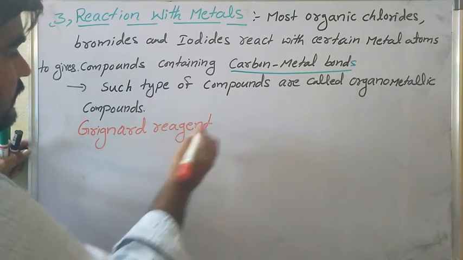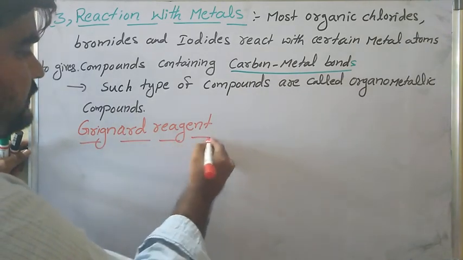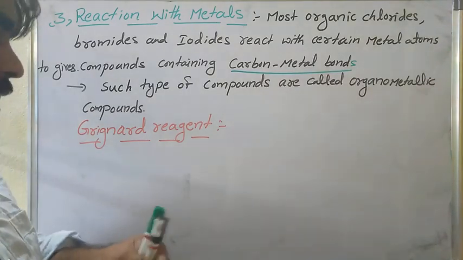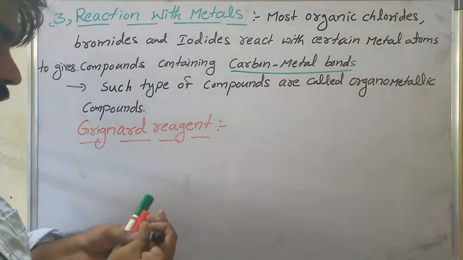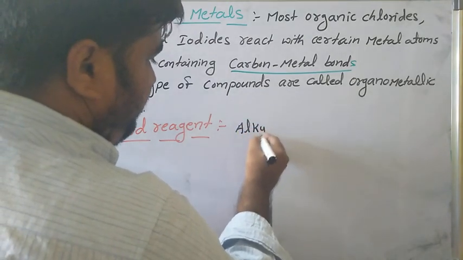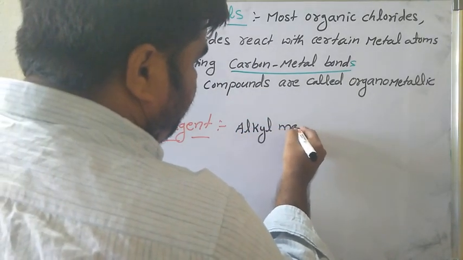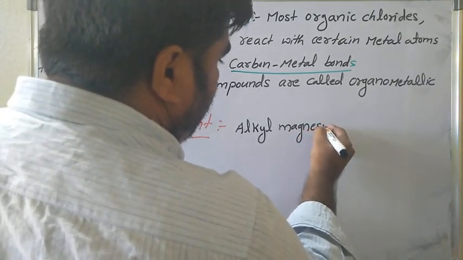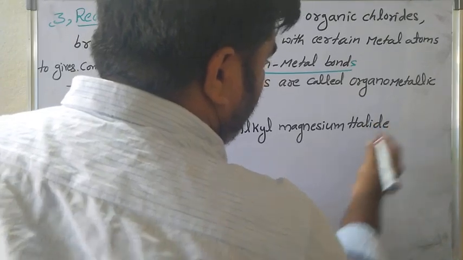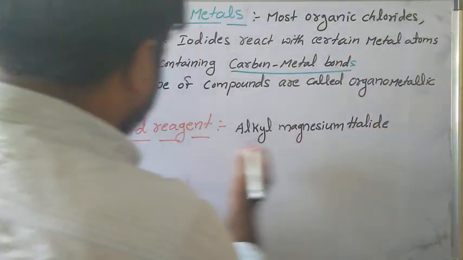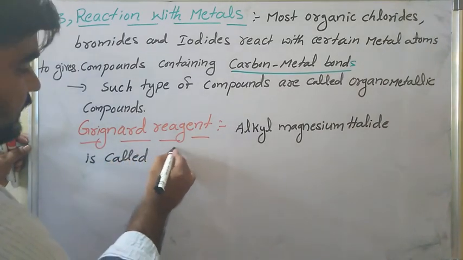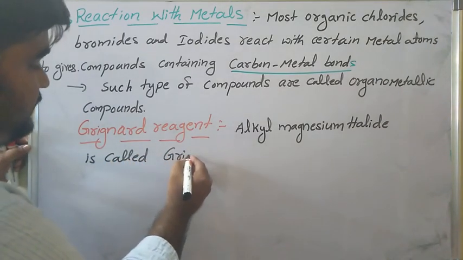Alkyl magnesium halide is called Grignard reagent.